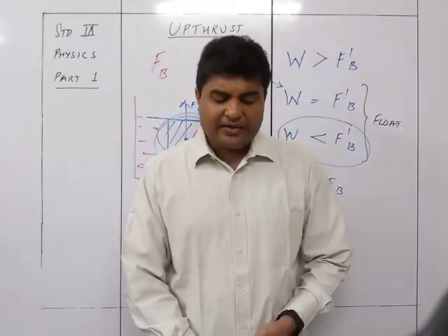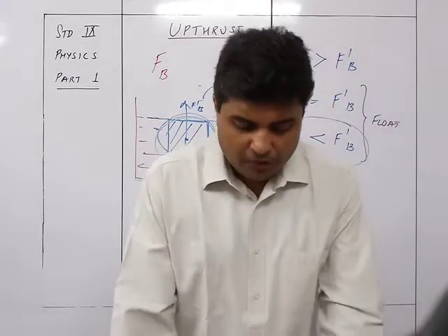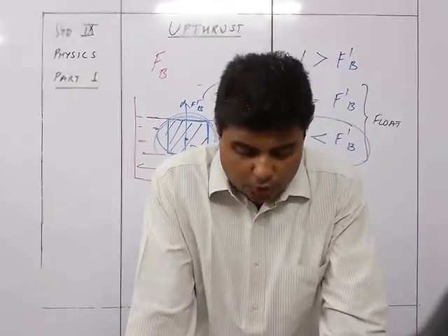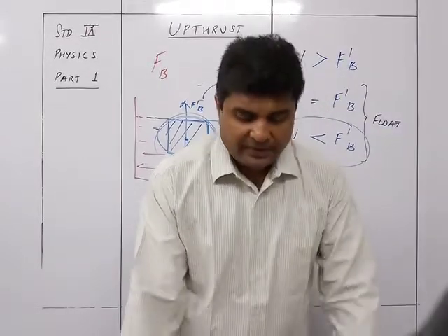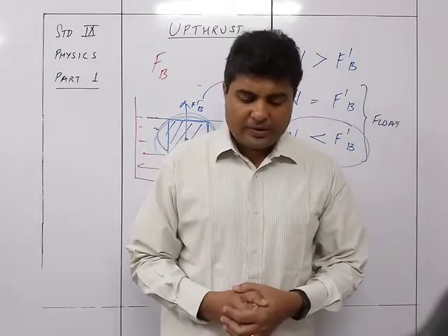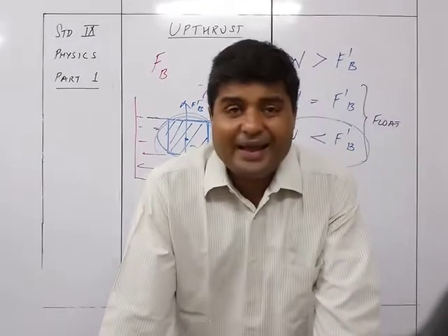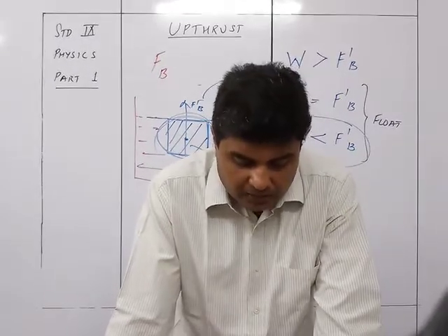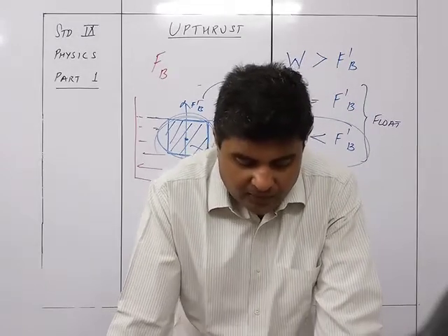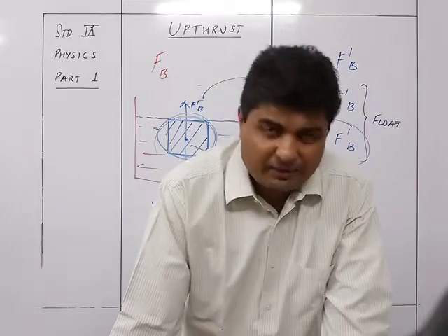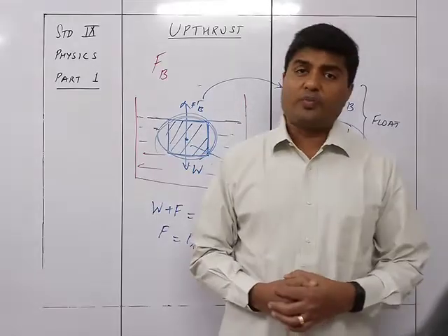In the second case, if F dash B is less than W, the body will sink due to the net force W minus F dash B acting on the body downwards. If M is the mass of the body, it will go down into the liquid with an acceleration A such that the net force equals M into A. So A is equal to W minus FB upon M, where we have ignored the viscous force of the liquid. We know that force is equal to mass into acceleration.